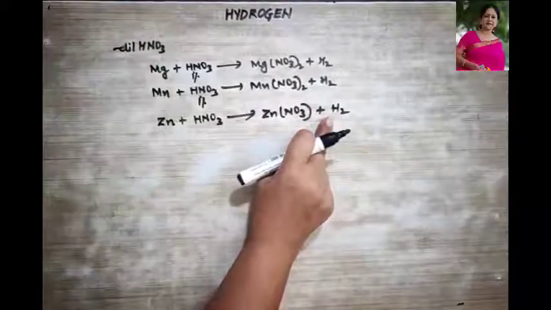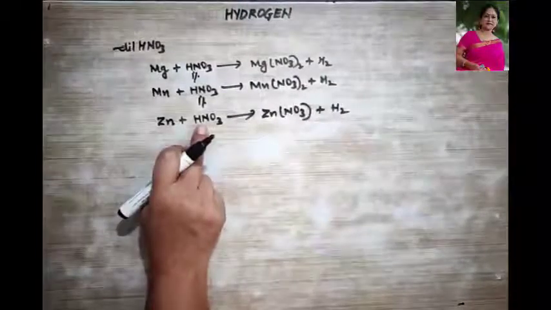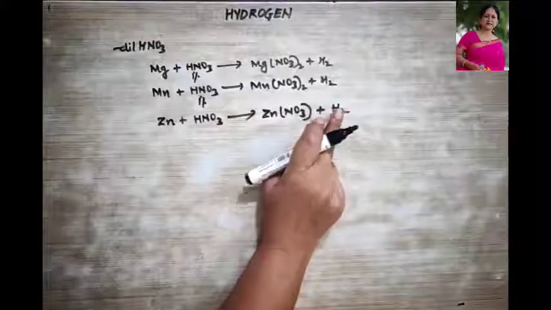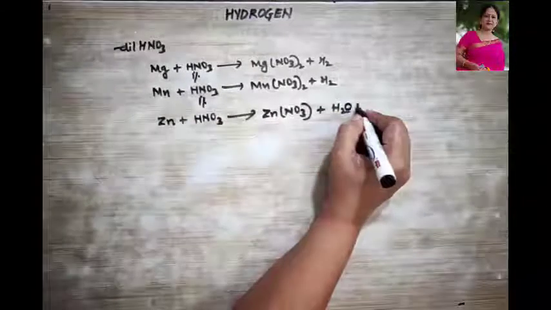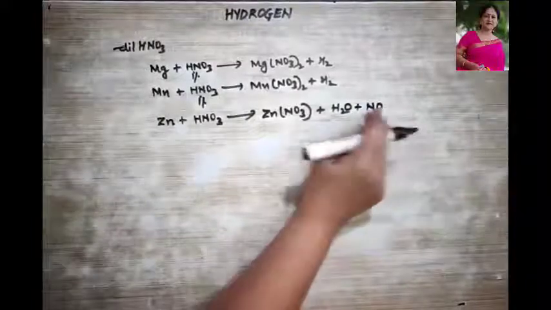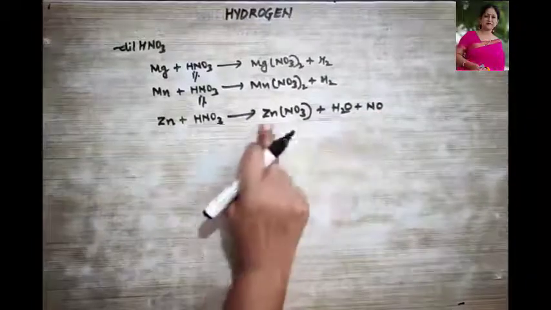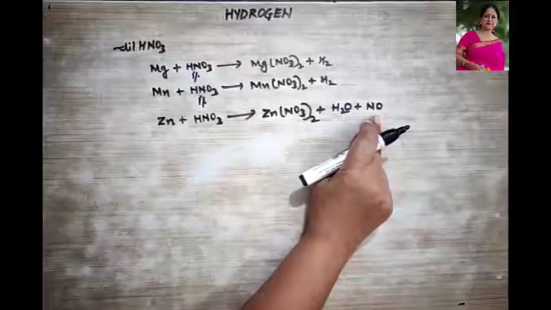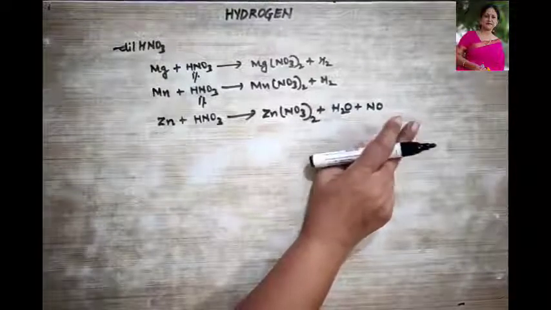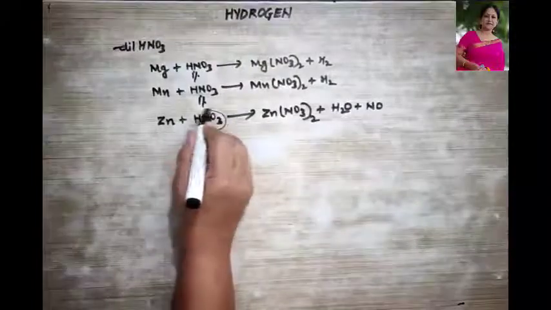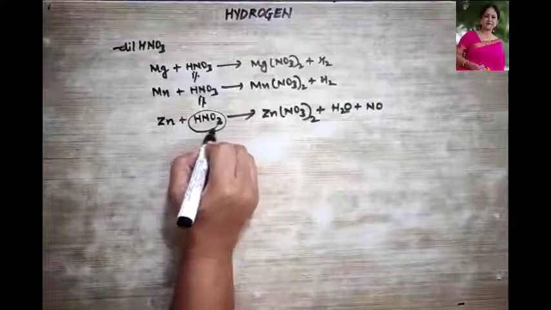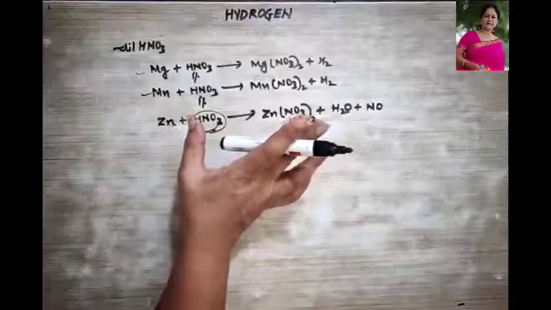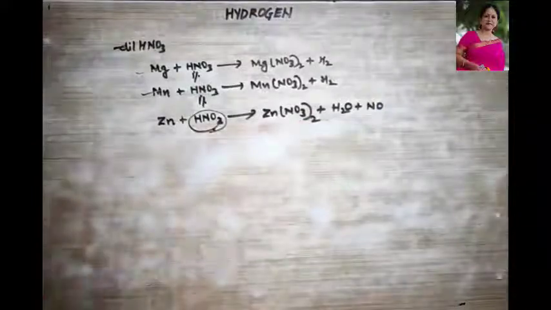No, it will not form hydrogen. Why? Because this being a strong oxidizing agent, it will oxidize this hydrogen to water, and even nitric oxide will be given out. So can you see in this reaction, is there any release of hydrogen gas or collection of hydrogen gas? No. So we do not use dilute HNO3 for collecting hydrogen gas except for magnesium and manganese. I hope this point is very clear.